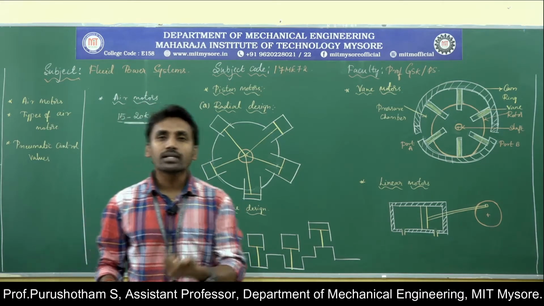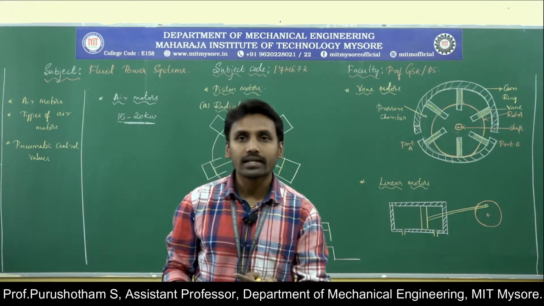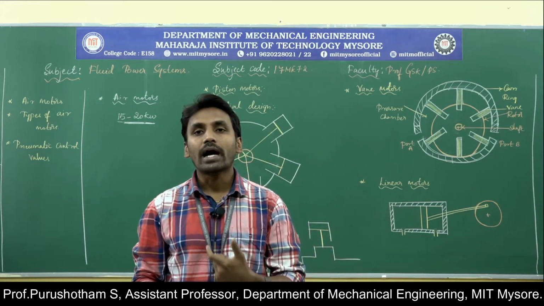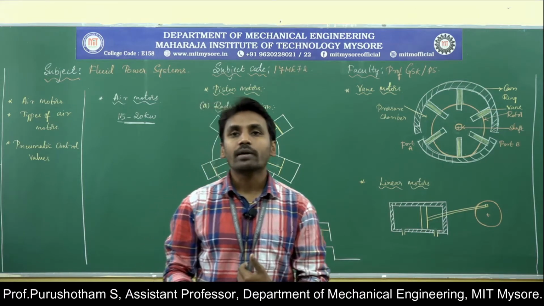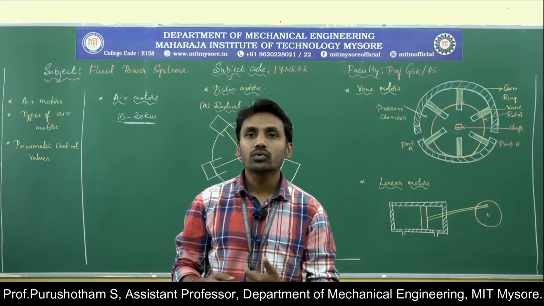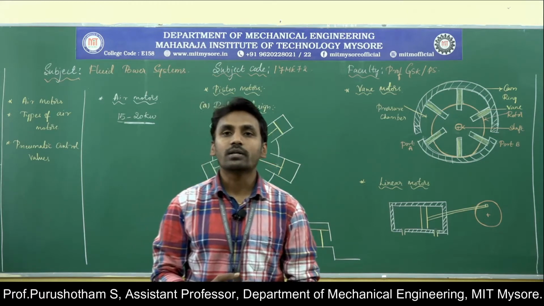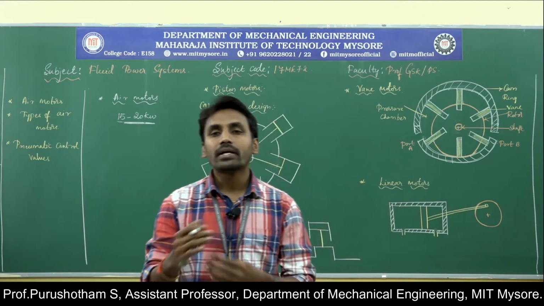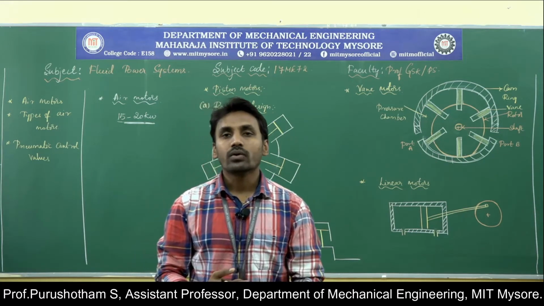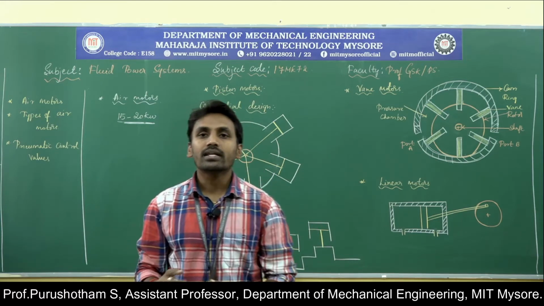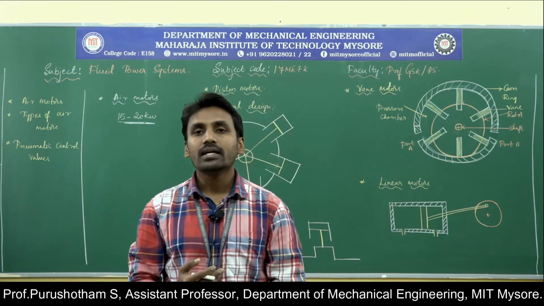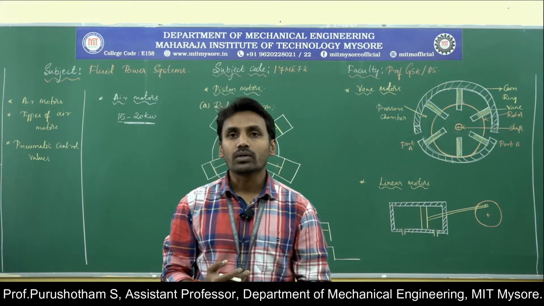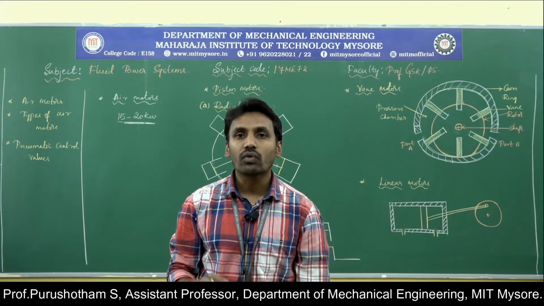Then coming to the advantages, the initial cost is low, the running cost is also low, and for safety, they can be used in hazardous places. Then high power to weight ratio. That is the most useful thing in air motors. That means we can produce high power compared to the weight of the components. That is one of the main things. Then they can be run for longer periods and do not cause overheating in the components. These are some of the advantages of air motors.